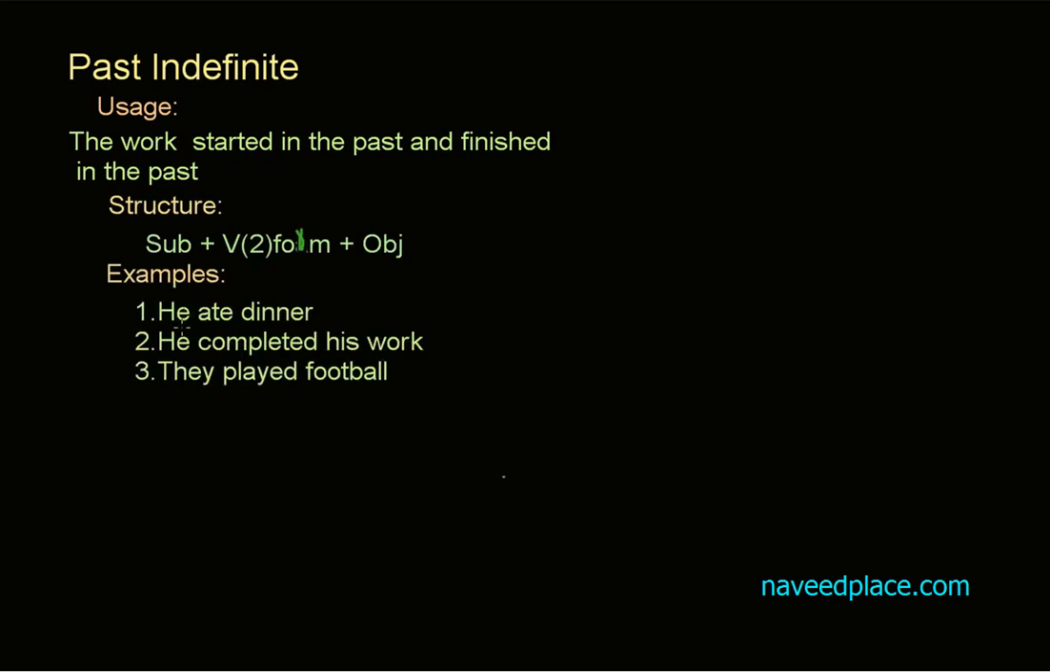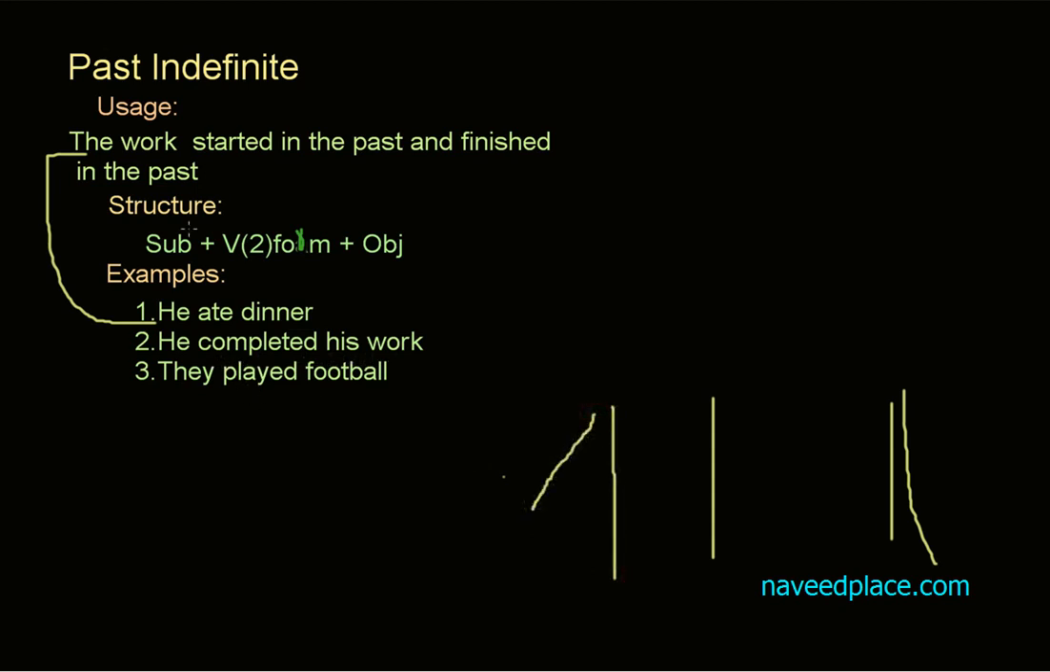What's the first example? He ate dinner. Definitely, what is the usage? The work starts in the past and also finishes in the past. Definitely, he started the dinner and he also completed the dinner in the past. The second example is he completed his work. Definitely, he started his work and also completed his work. So definitely the work started in the past and finished in the past.